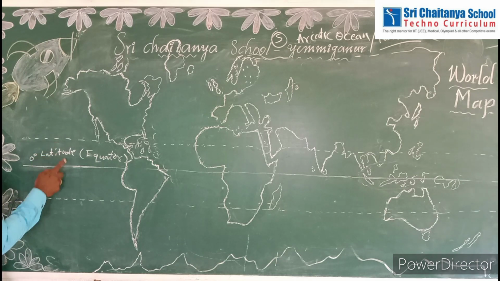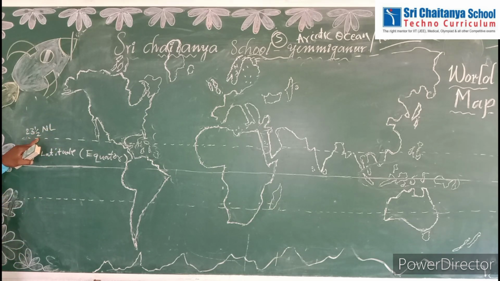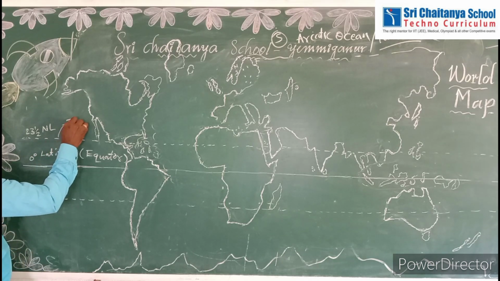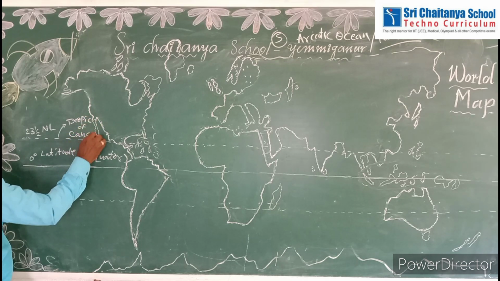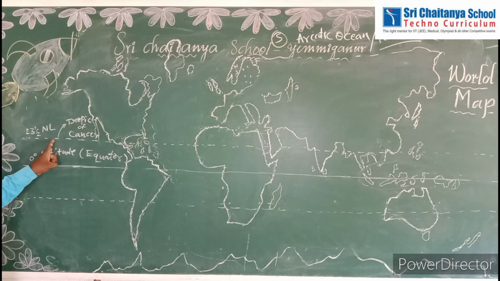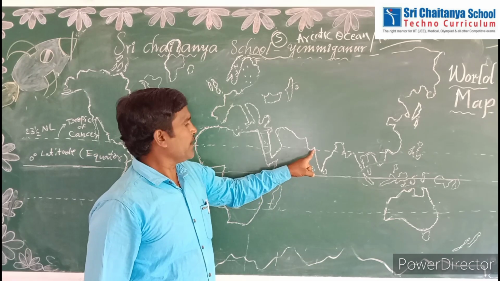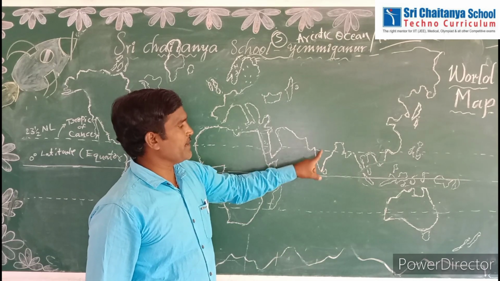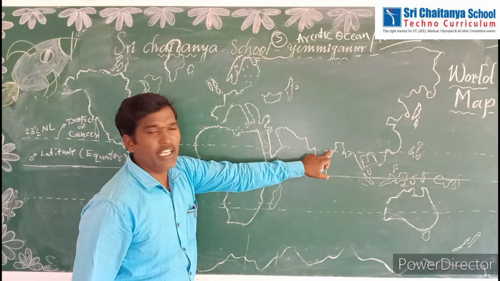Next, above the equator, this is the 23 and half north latitude, called the Tropic of Cancer. Observe, this Tropic of Cancer passes through the middle of India. See, this is India. It divides India into 2 equal parts, North India and South India. Keep in mind the Tropic of Cancer passes through the middle of India.